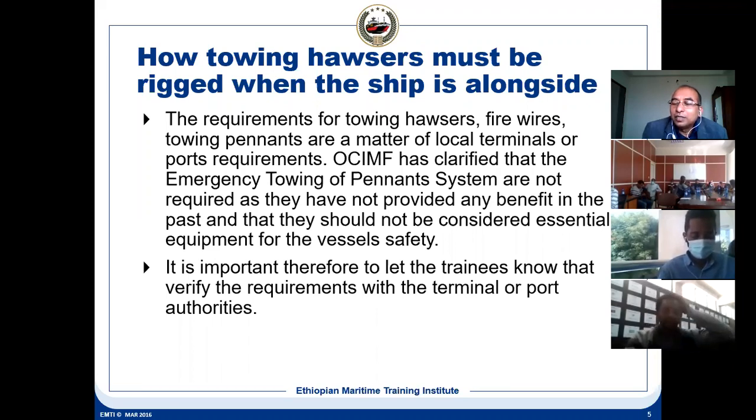What will happen if the ship does not move away from the jetty? The jetty will have an explosion. So how will you move then? There is a towing wire. Once the ship is alongside, this towing wire is kept ready. So with that, the ship can be towed away from the jetty.